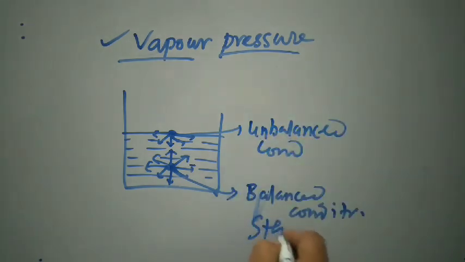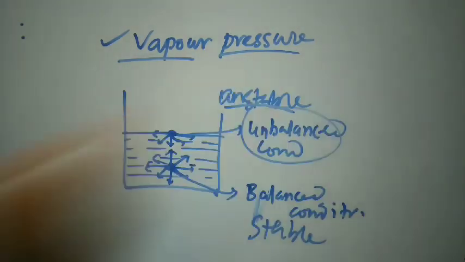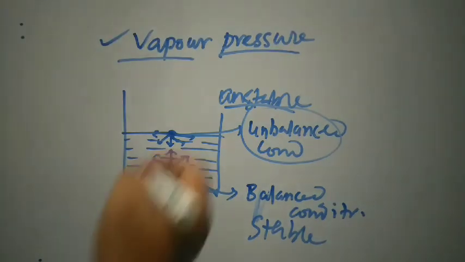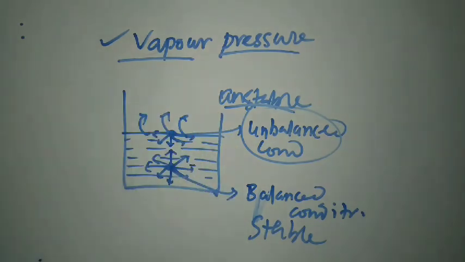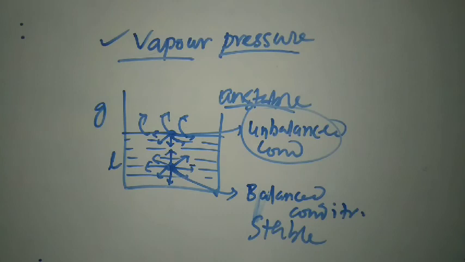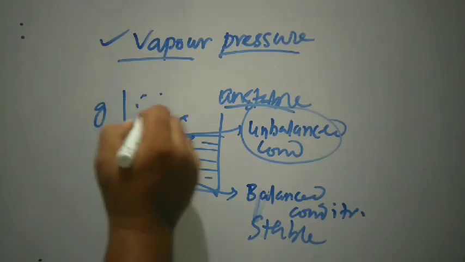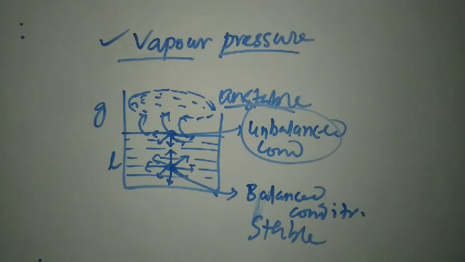So the bulk molecules are stable, they are unstable. As they are unstable, they try to leave this surface and go into the vapor phase, go into the gaseous state. So there is a transition from liquid to gas taking place. Transition from liquid to gas is going on. That's why the vapor is created. The vapor cloud, like a cloud. So this vapor cloud gets created. Now the cloud